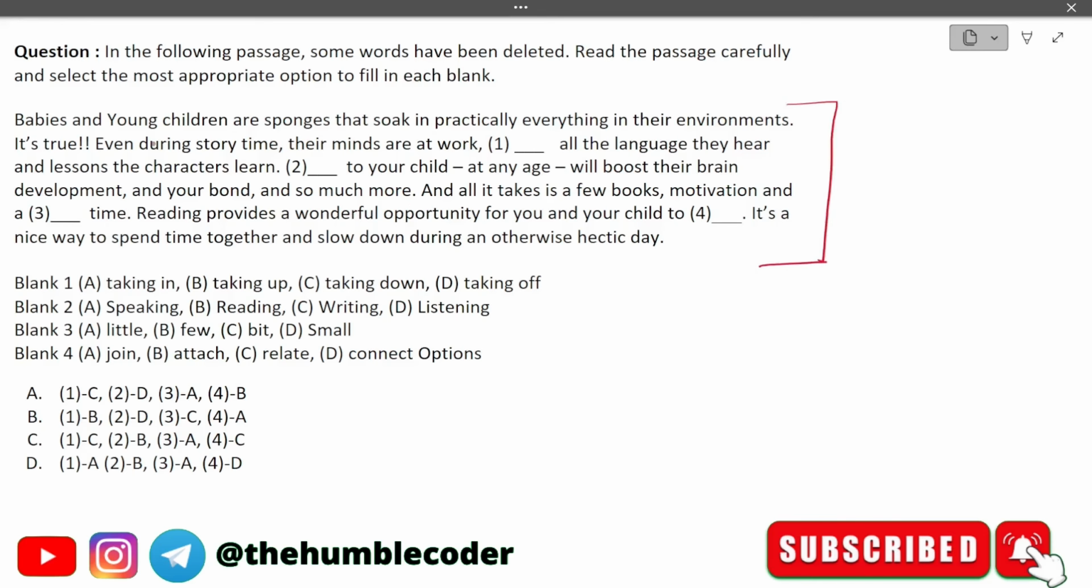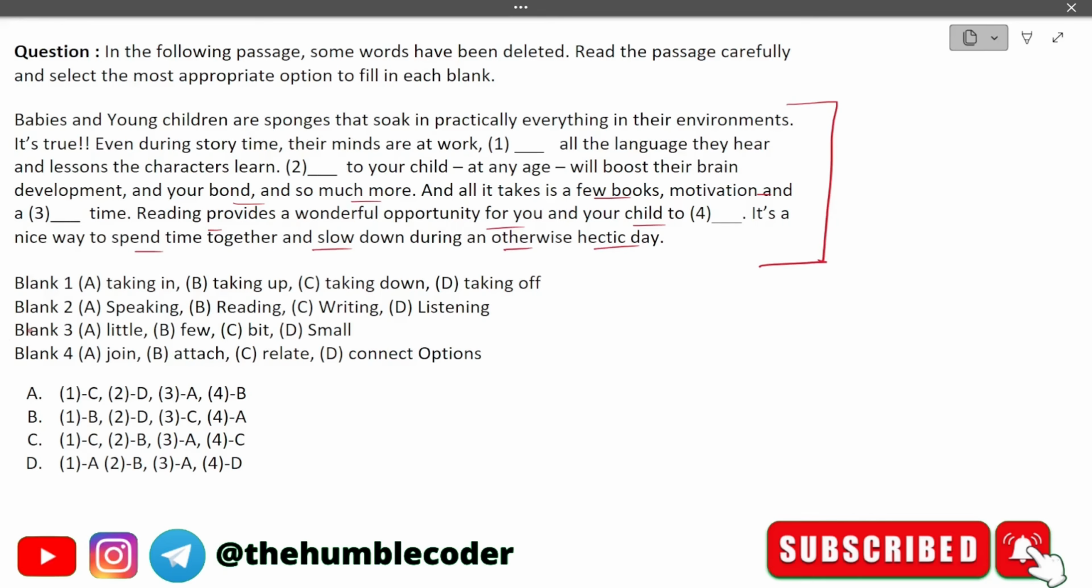Let's see the passage. Babies and young children are sponges that soak in practically everything in their environments. It's true, even during story time, their minds are at work. Dash, all the language they hear and lessons the characters learn, dash to your child at any age will boost their brain development and your bond so much more. And all it takes is a few books, motivation, and a dash time. Reading provides a wonderful opportunity for you and your child to dash. It's a nice way to spend time together and slow down during an otherwise hectic day.